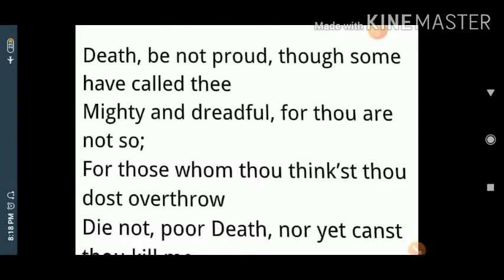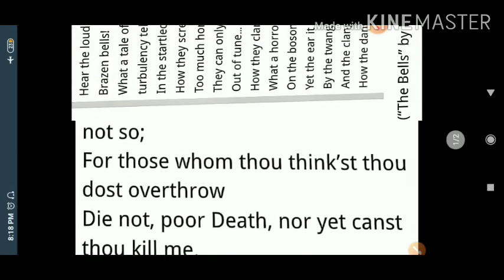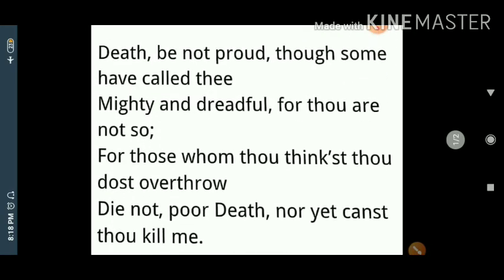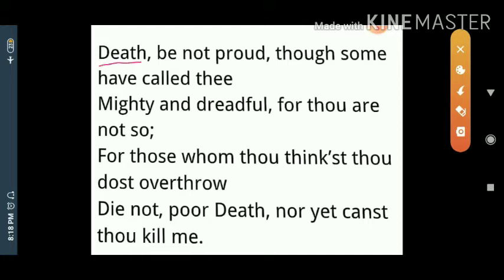Dear student friends, this I give you from outside the text, one poem. This poem is written by John Donne. It tells about death. What's written here, we'll see. You see here, the first word itself is written here: Death.